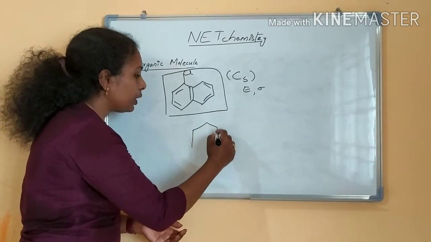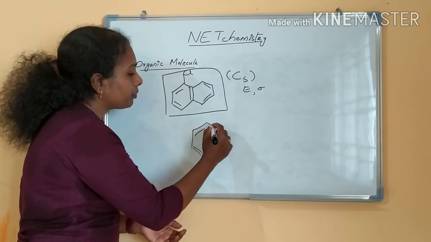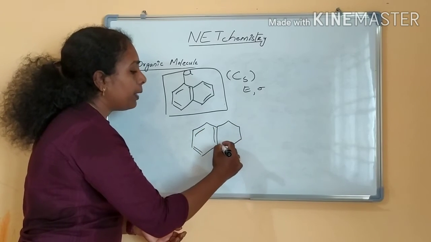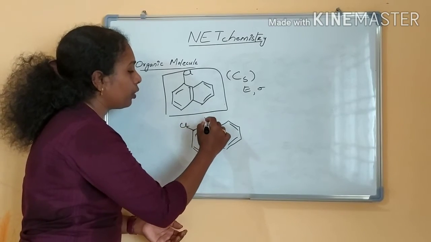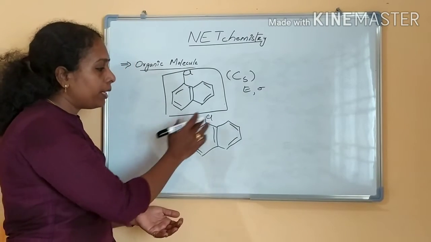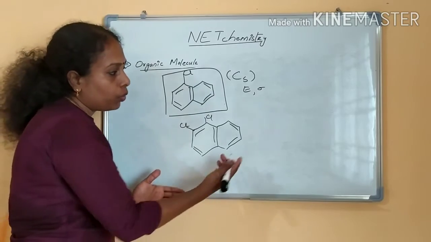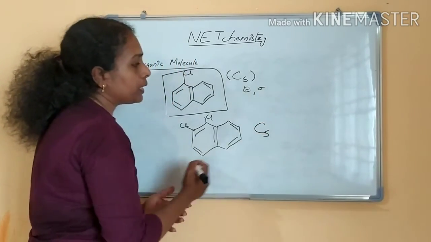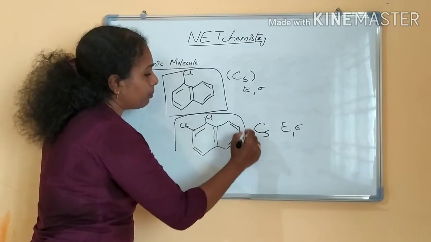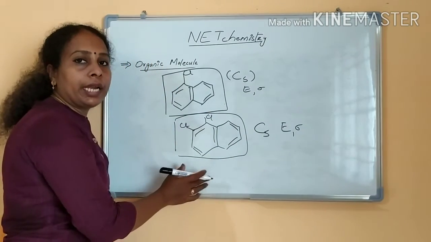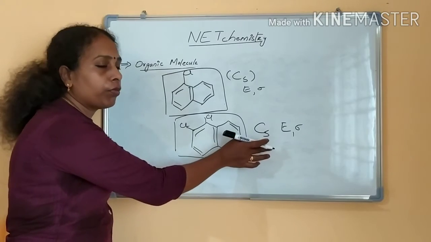And if I am making a di substitution, but it is in a single ring, here only I am taking chlorine. I have di substituted, but the same ring only. Then also the molecule will belong to the point group CS. Only E and sigma will be there. Only the molecular plane. This is the molecular plane. Molecular plane and identity operation will be there. The point group will be CS.